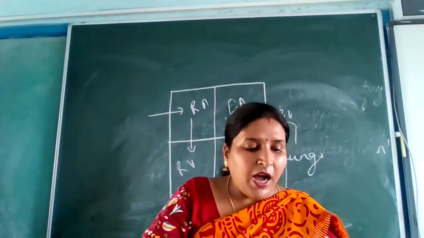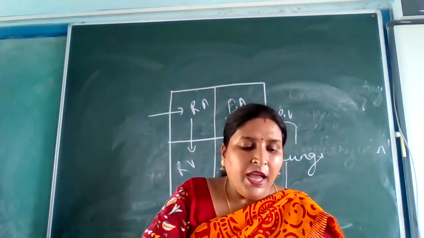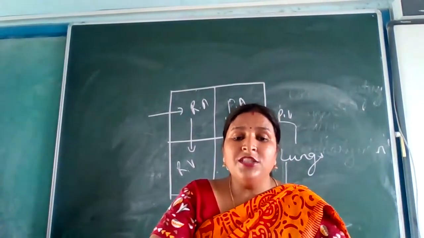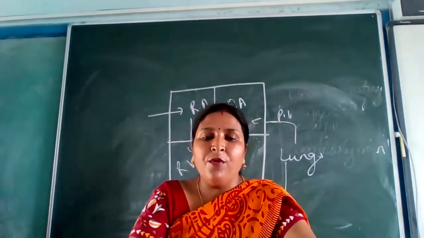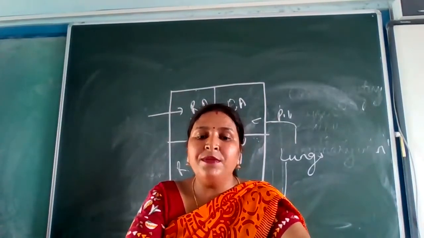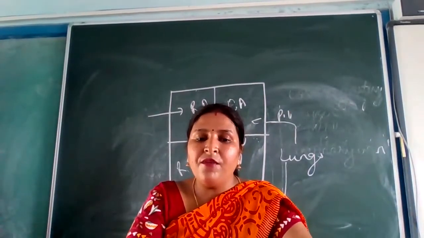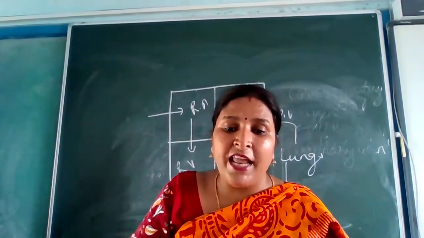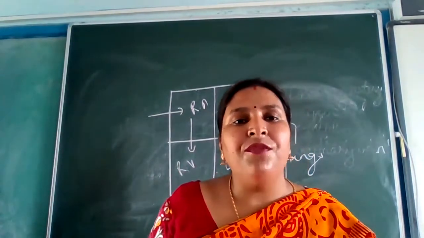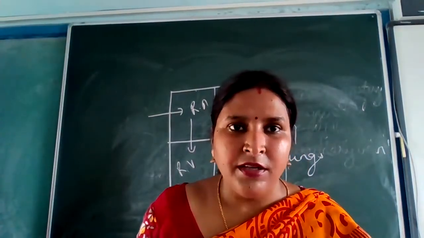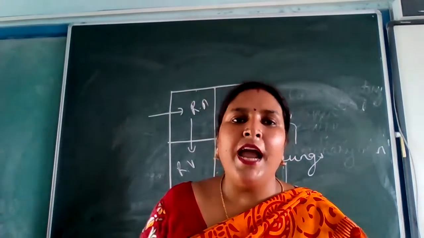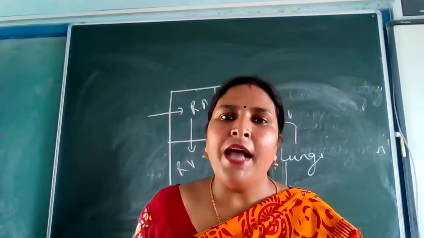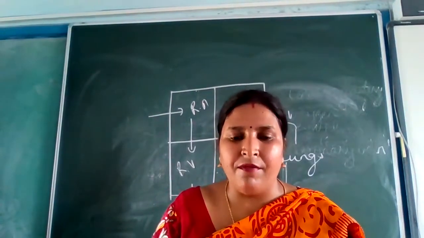The right side of the heart receives deoxygenated blood in the right atrium from the body through the two vena cava. Deoxygenated blood from the anterior part of the body, the head, neck and arm, is carried by the superior vena cava. From the posterior part, that is the leg and other lower parts, it is carried by the inferior vena cava. Already I have told you that, isn't it? You are knowing that head part and shoulder part, who carries the deoxygenated blood? Superior vena cava, and the lower part by the inferior vena cava.